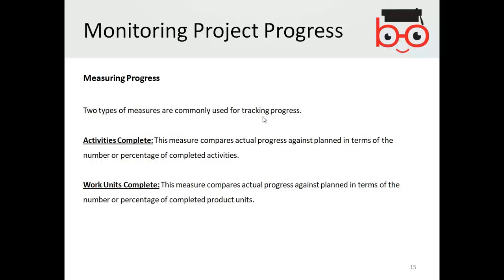So you can take this progress in terms of length and width. If you talk about the activities completed, then you could check the length of the project overall, and when you talk about the work units completed, maybe you can check according to the width, that is, the number of units that might have been completed individually, and then you can consider the probability of the overall measured progress.